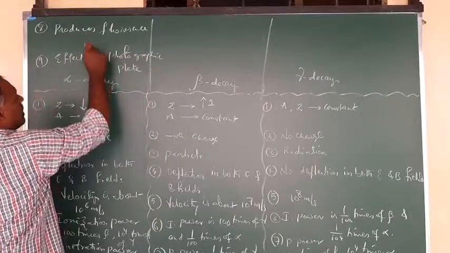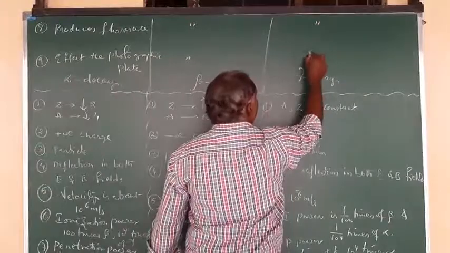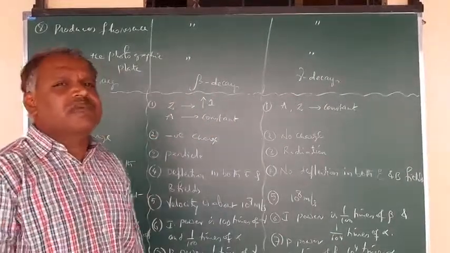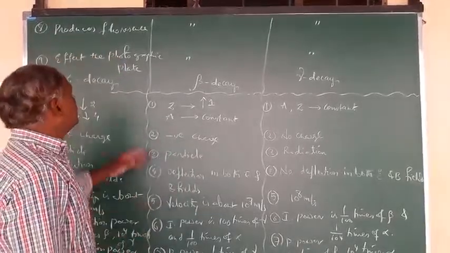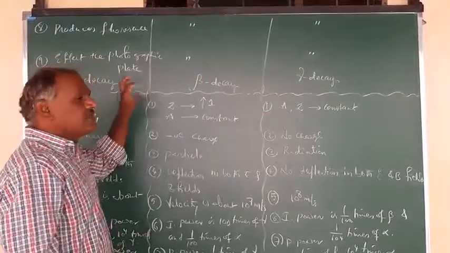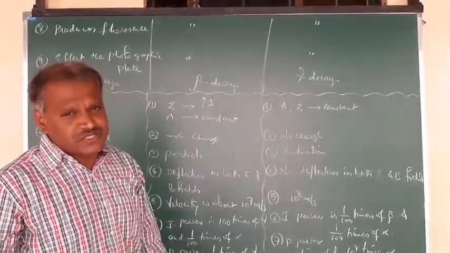So these two properties are the same for alpha, beta and gamma. When beta rays, gamma radiation or alpha particles are incident on any photographic plate, it will be affected and it produces fluorescence.